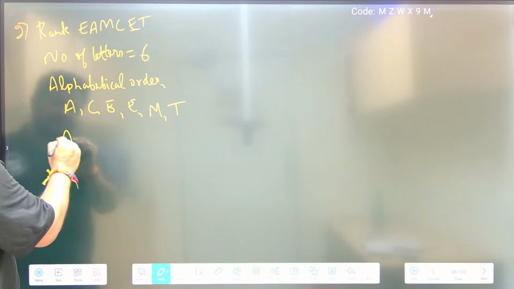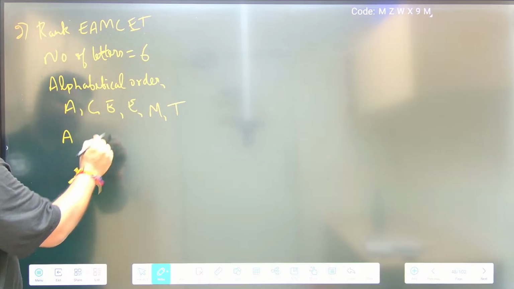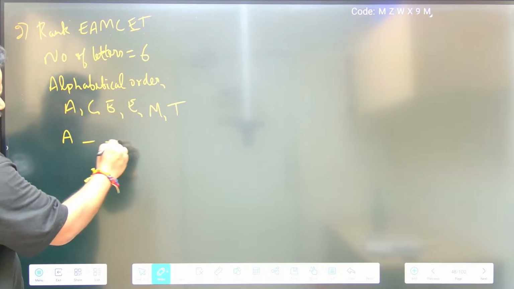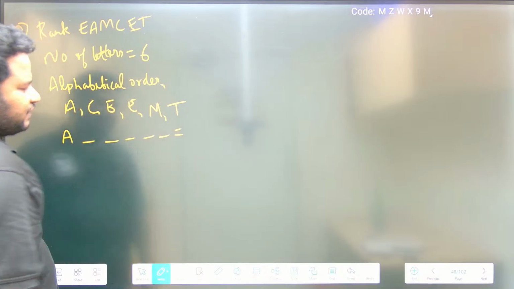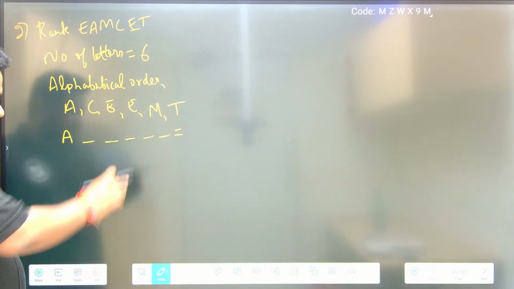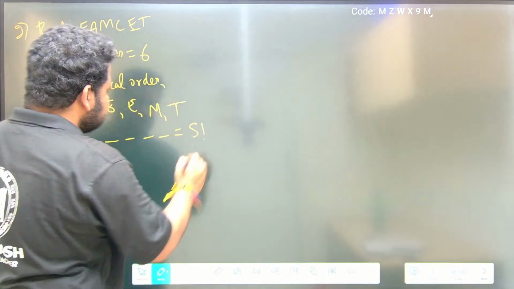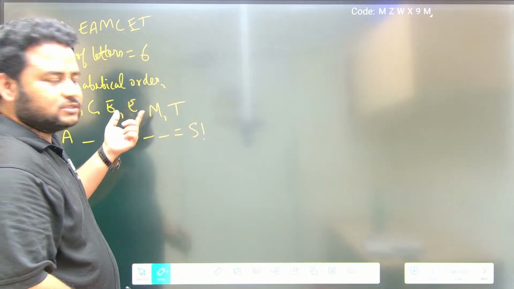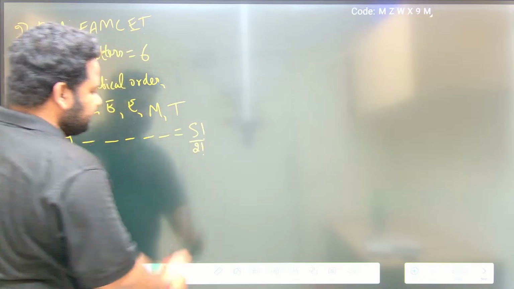Now if I start with A, how many letters are there remaining? 5. 1 2 3 4 5. Should I write 5 factorial here? Yes, because there are 5 spaces. But one thing is, this E can be arranged in any of the 2 ways. So I should write 2 factorial, because repetition of E is there.